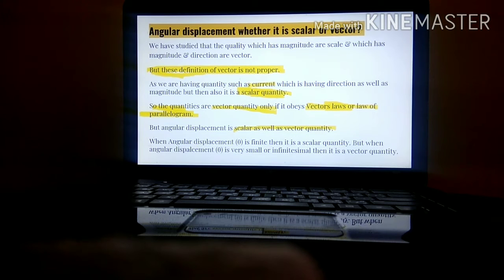When angular displacement is finite, meaning it can be measurable, it is called a scalar quantity. But when angular displacement is very small, infinitesimally small, then it is a vector quantity. When angular displacement is very small, it is a vector quantity. When angular displacement is finite, it is a scalar quantity.